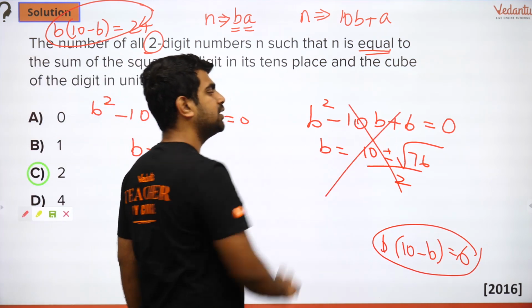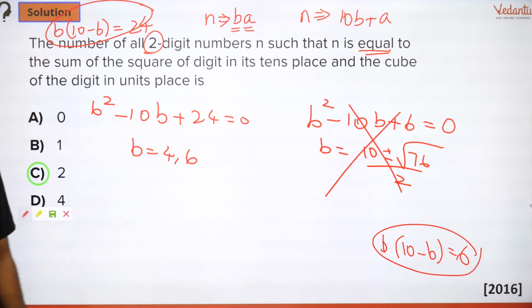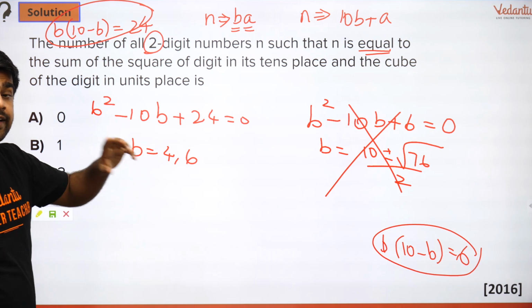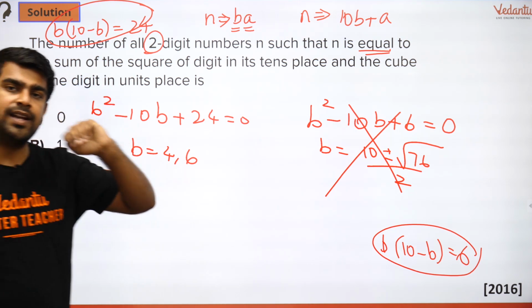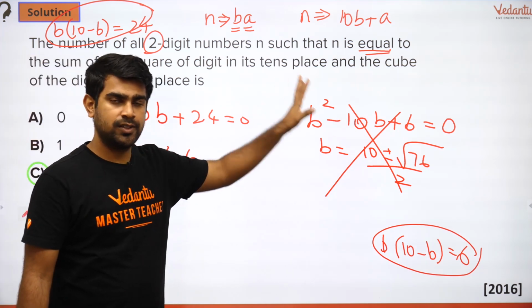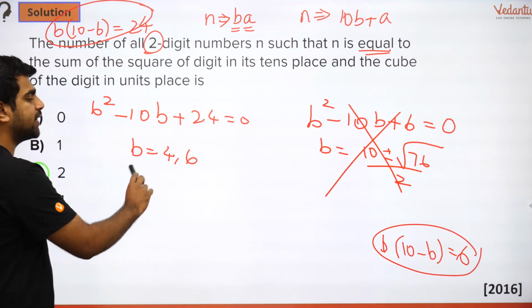Because how can your digit be something which is not an integer? I mean something which is not a natural number. It's not allowed, right? So b has to be from 1 to 9. I told you. b has to take values from 1, 2, 3, 4, 5, 6, 7, 8, 9. And that is not there over here. So it is wrong. So these two are accepted.